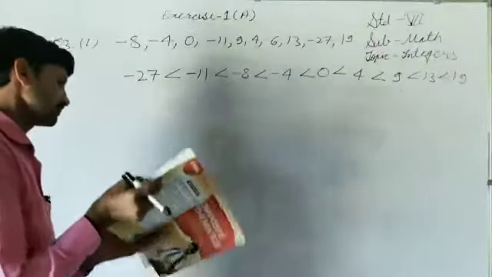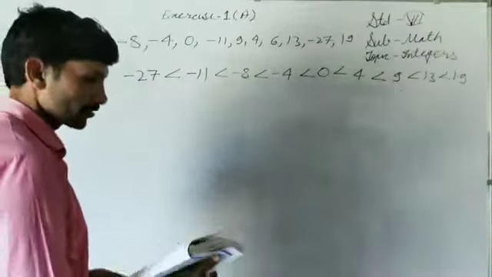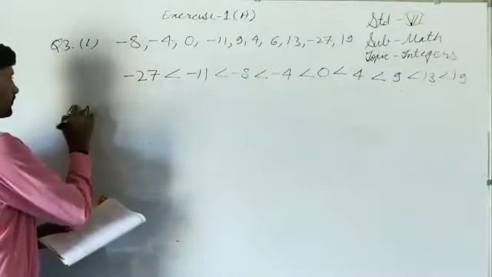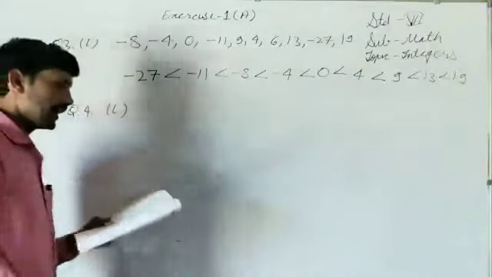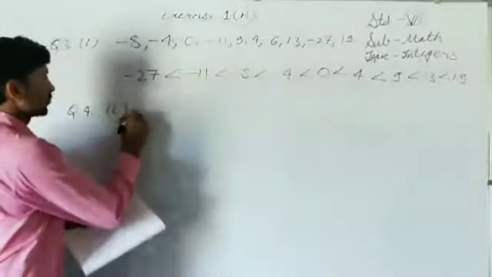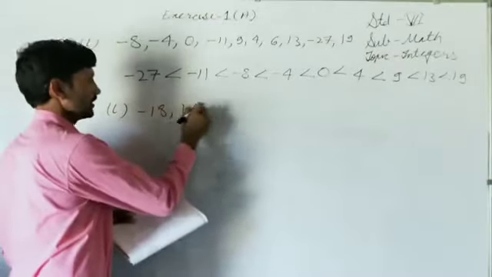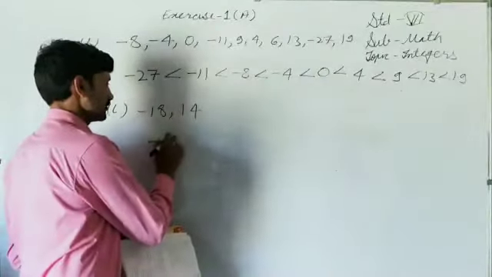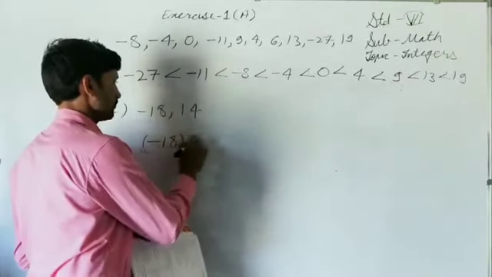Now come to question number 4. In question number 4, what is given? First part: add minus 18 and 14. We have to add these two integers. So very easy. Add minus 18, then plus sign.